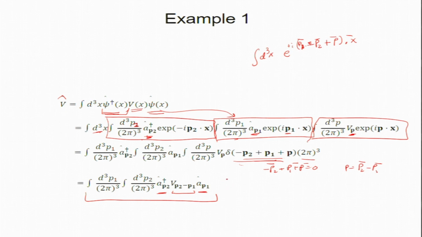Of course, imagine that I act V on a number state psi. Psi will have some particle numbers, like 3 particles, or 2 particles if it is bosons. So it will look for wave number P2 and increase it by 1, and look for wave number P1 and decrease it by 1, and Vp is a function.